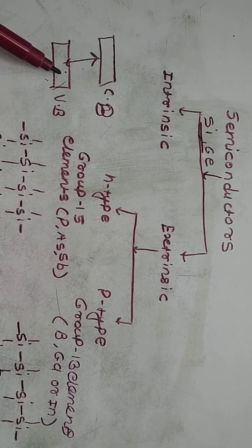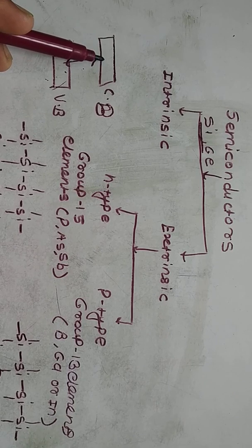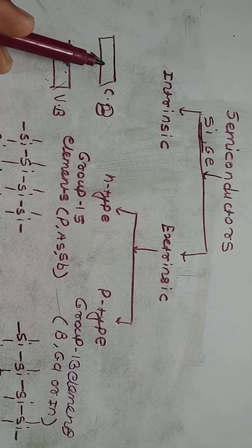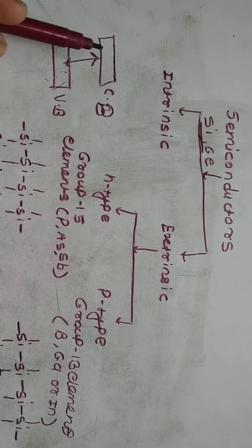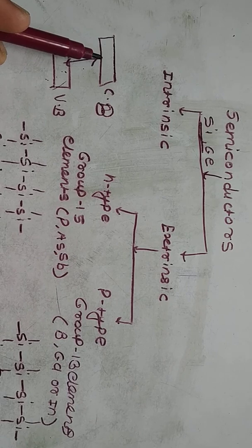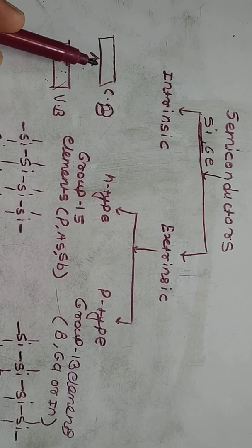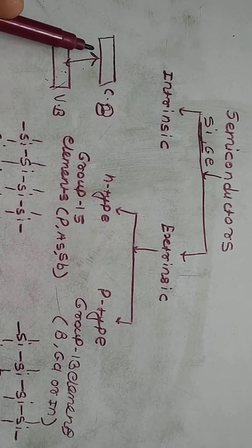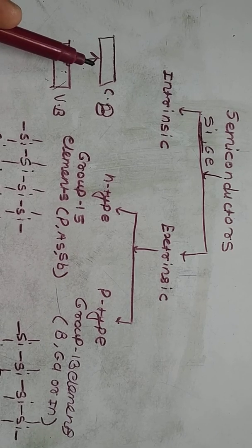The electrons in the conduction band are free to move when electric potential is applied to a semiconductor. When electrons jump from the valence band to the conduction band, the electrons in the conduction band are free to move when electric potential is applied to a semiconductor. It conducts a small amount of electricity.